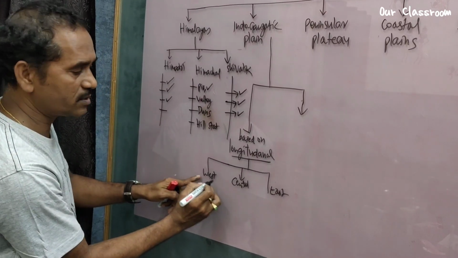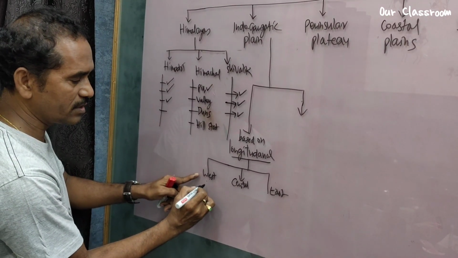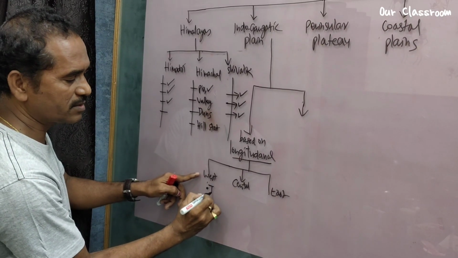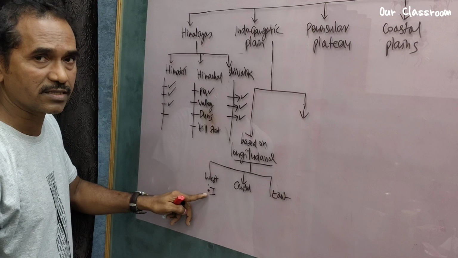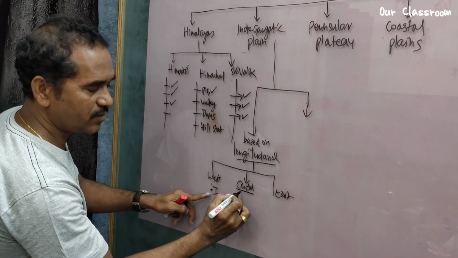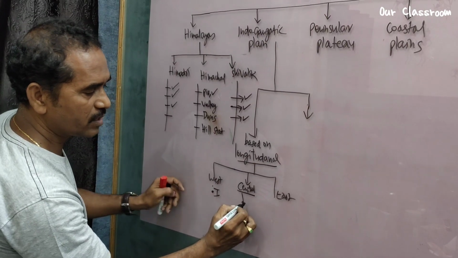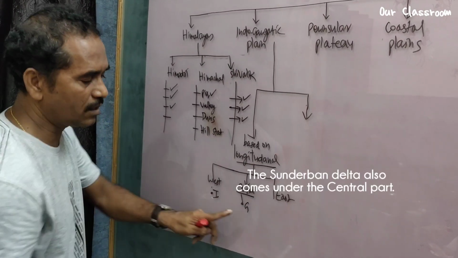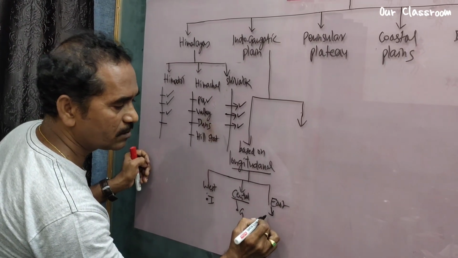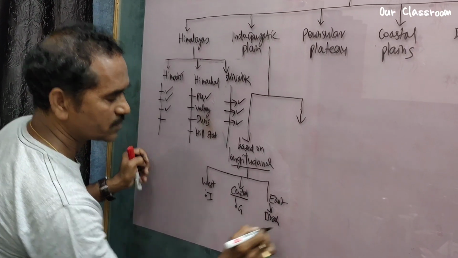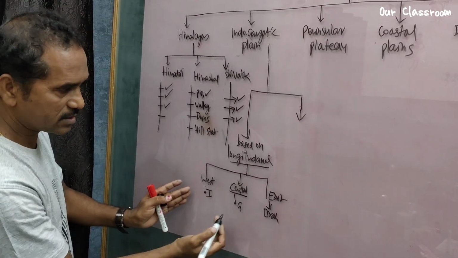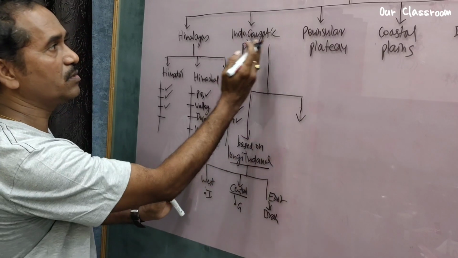What do you know about the western part? The western part is formed by the river Indus and its tributaries. The central part plain is formed because of the river Ganga and its tributaries, and the eastern part is formed due to the river Brahmaputra. I am giving only a hint. You prepare it yourself. Okay, this is one division of the Indo-Gangetic Plains.